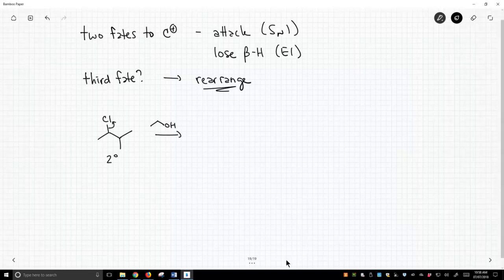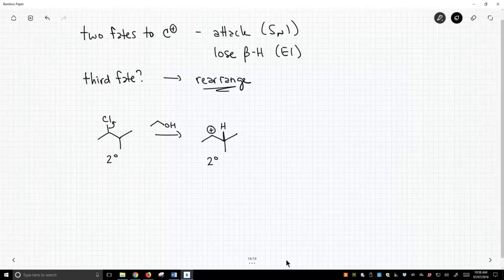So if this halide does leave, we will form a secondary carbocation. Now, secondary is not as good as a tertiary, but the fact is, you've got a secondary halide, so you are going to make a secondary carbocation. But wait, this secondary carbocation knows that tertiary carbocations are better.